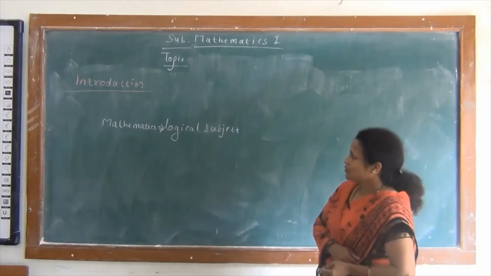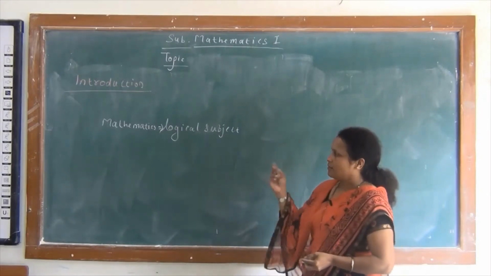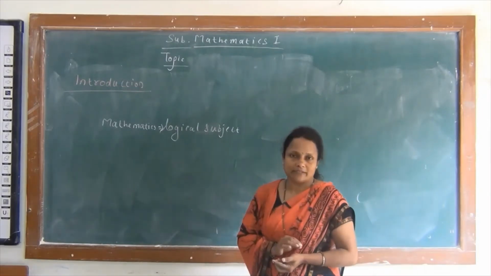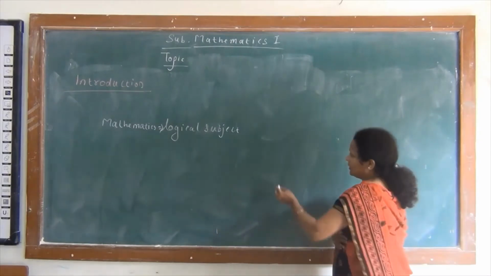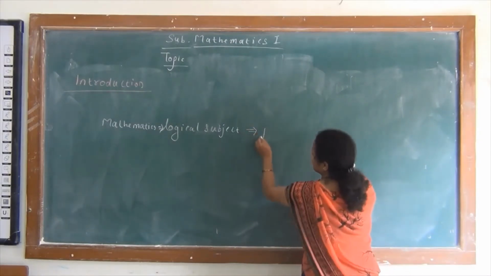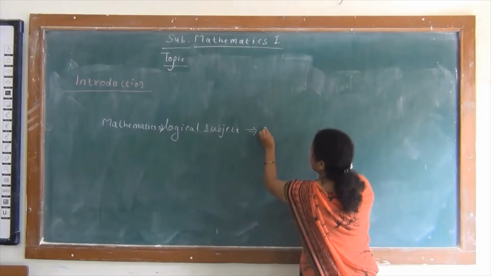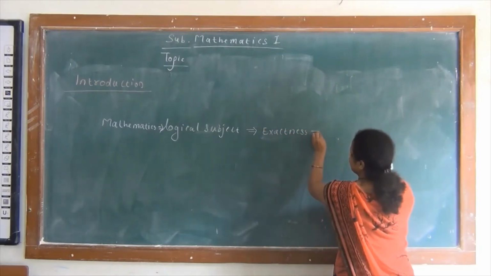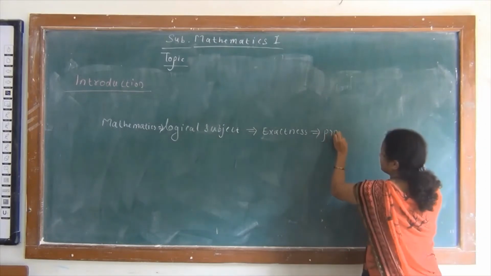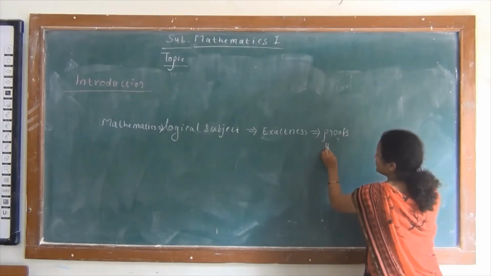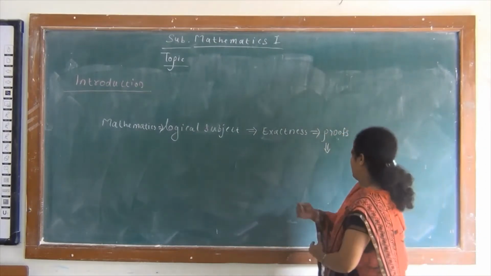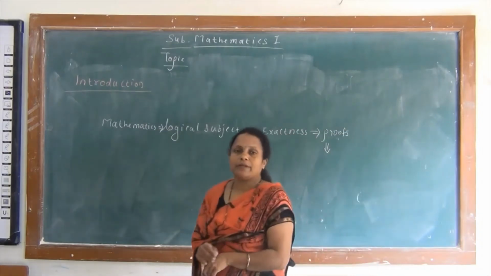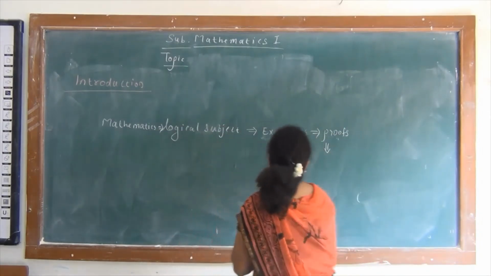It tries to be exact. Since it is a logical subject, it tries to be exact, and for exactness, it requires proofs. These proofs depend upon proper reasons.